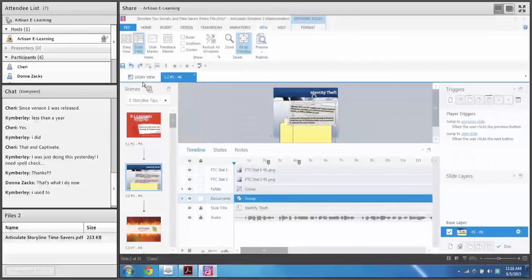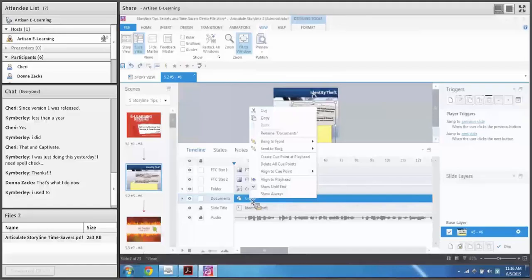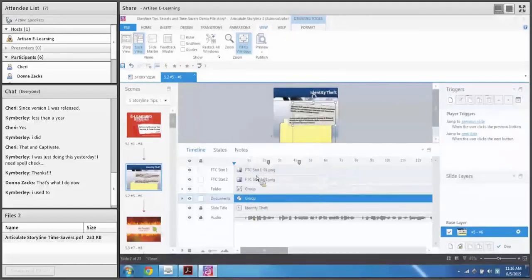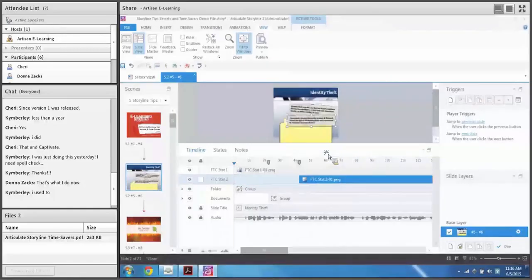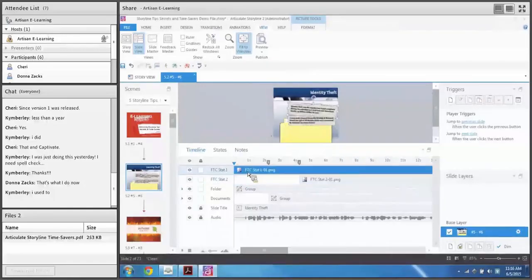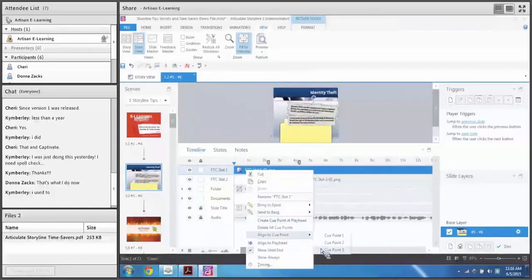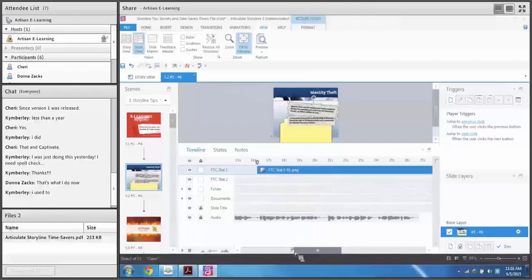Rather than manually moving it, you can right click on these items and align to cue point, and it'll jump down to cue point. Oh, it should have jumped down to cue point 1. I don't know if it works with groups. Let me try it up here. Right click, align to cue point 2. It jumps right down there. Right click, align to cue point 3. So that's an easier way of syncing animations.